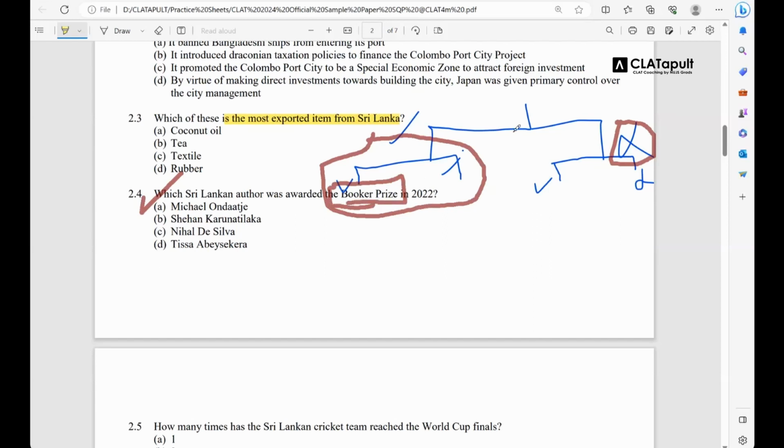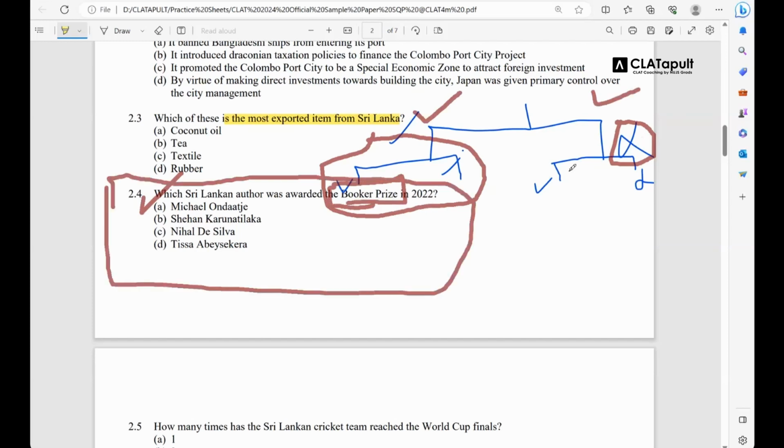The key takeaway is that you know the passage or you don't know the passage, consortium will put questions like these, that even if you fall under this category, there's a very good chance that you can mark the right answers. So you read each and every possible question right there. No matter you have no clue about the passage. Okay, ठीक है, कुछ नहीं पता, but I will read the question. अगर आपको ये पता है कि किसने ये जीता है, तो ये श्रीलंकन ऑथर था, उसकी जरूरत ही नहीं है आपको जानने की. ठीक है, आपको बस बुकर प्राइज़ पे काम हो जाता.